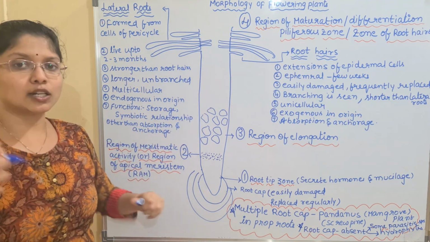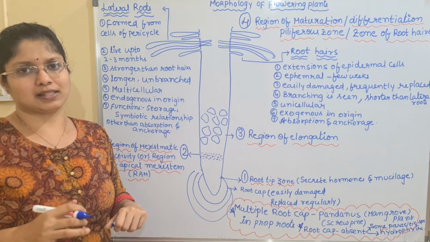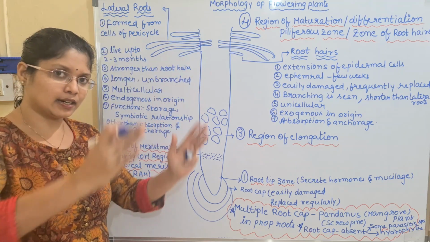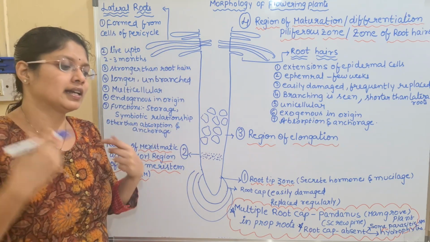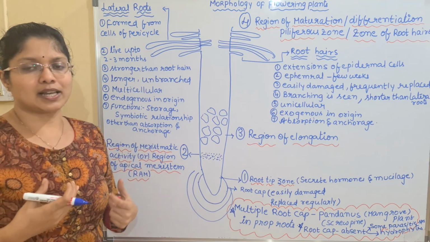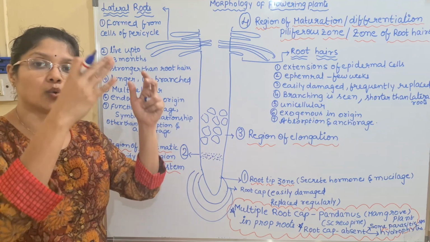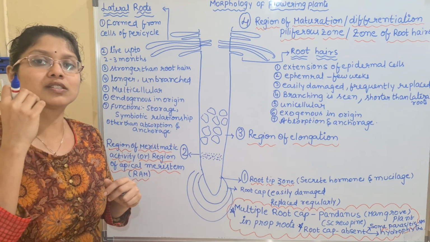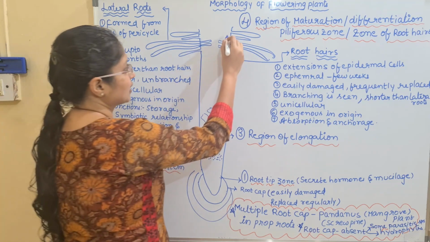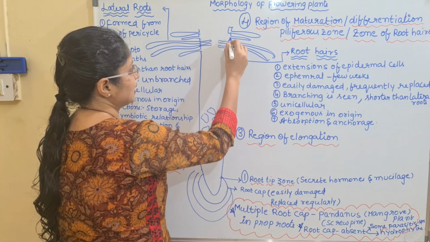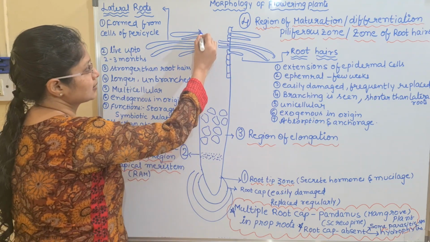Simply understand, the root hairs are nothing but extensions of the epidermal cell. We all know the first layer of the root. If you take the anatomy of the root, or the leaf or stem, the outer layer, just like our skin, the plant has an outer layer, and that outermost first layer is said to be the epidermis. So let us say here we have epidermal cells like this. Okay, so these are epidermal cells. We have epidermis on both ends like this.